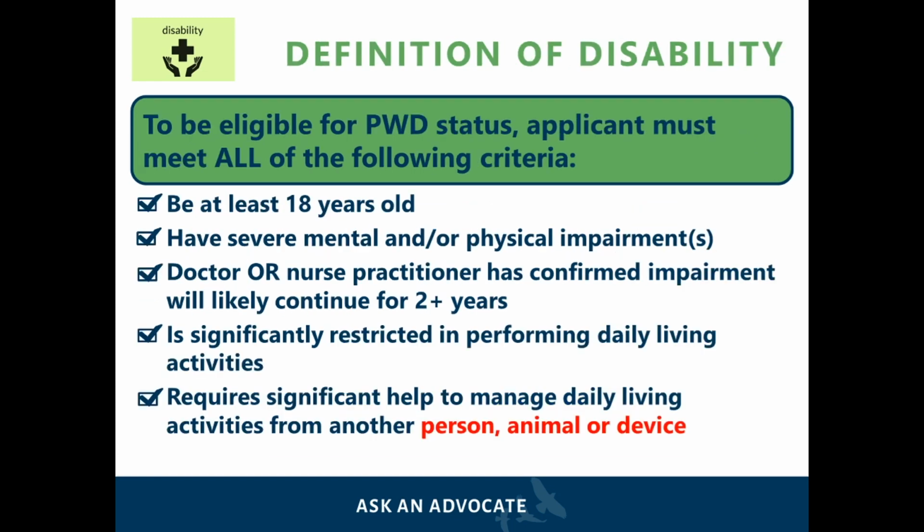To meet the PWD definition of a disability, the applicant must meet all of the following criteria. You must be at least 18 years of age, must have severe mental and/or physical impairments. A doctor or nurse practitioner has confirmed that the impairment will likely continue for 2 or more years. The applicant is significantly restricted in performing daily living activities, and the applicant requires significant help to manage daily living activities from another person, animal, and/or device.